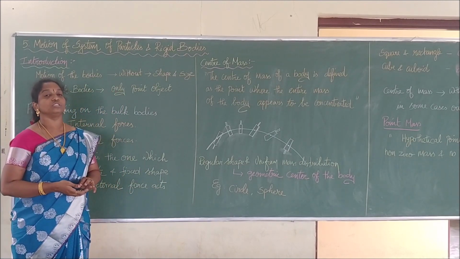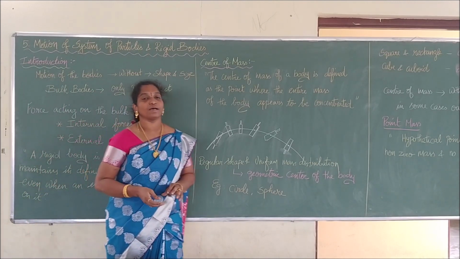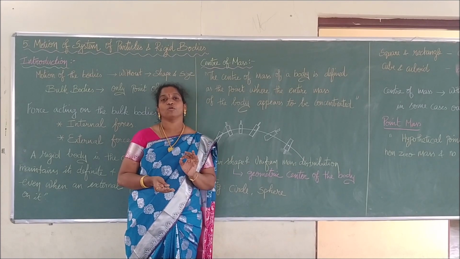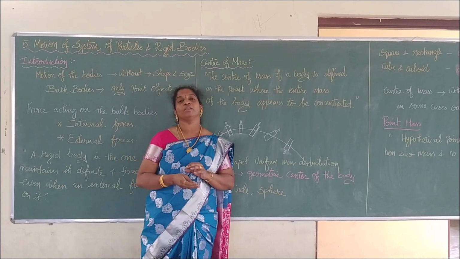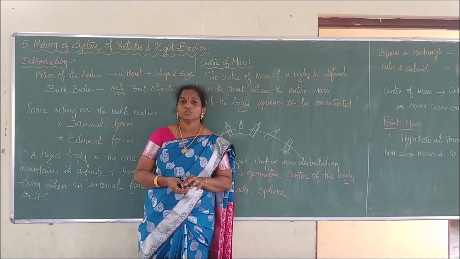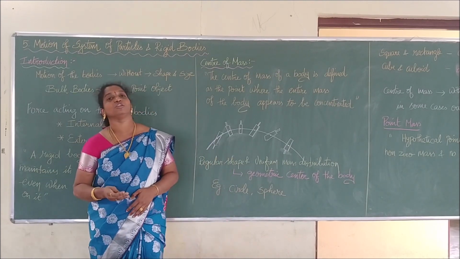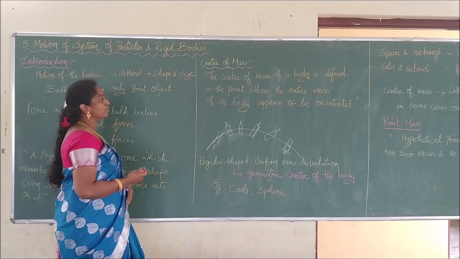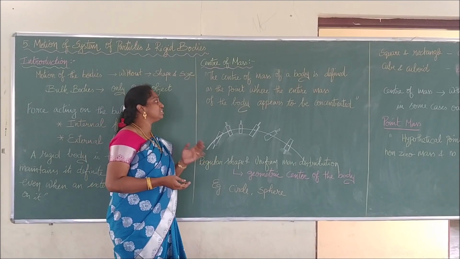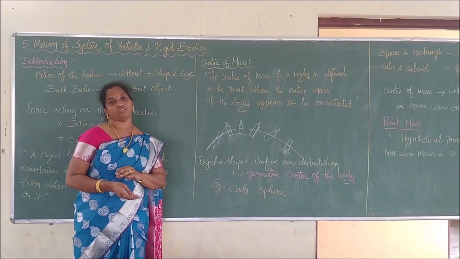Now we'll go to a new term. The term which we are going to learn in this lesson is called the center of mass. So what is center of mass? Center of mass means every object will have a center, and the entire mass of the object will be acting towards that point. We call that point what? The center of mass. Is it clear to you? The center of mass will vary for different shapes. Depending upon the shape of an object, the center of mass varies. So now we'll define the center of mass. The center of mass of an object or body is defined as the point where the entire mass of the body appears to be concentrated.